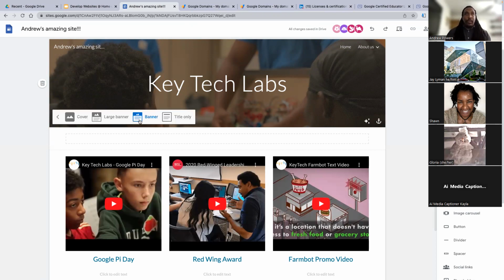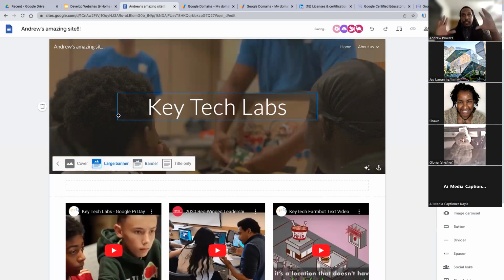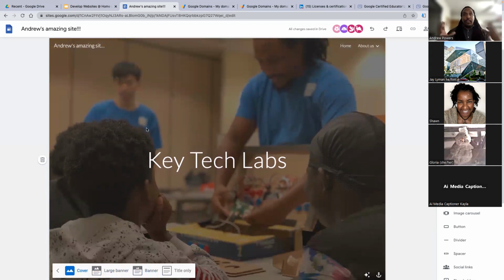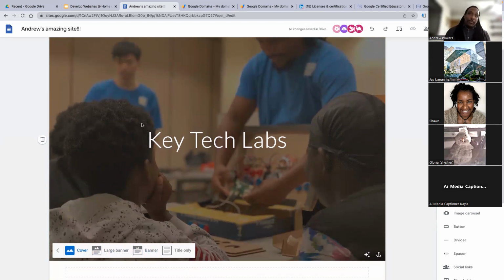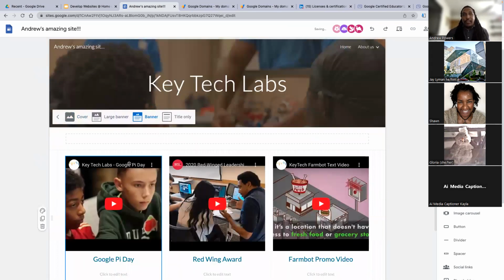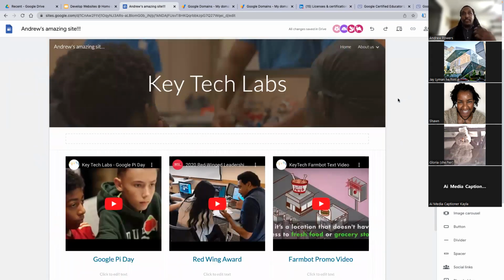Another thing you can do is you can choose your header type. This one's called a banner. You've all seen that. But you can actually make a large banner that takes that same image and resizes it to a larger scale. Or you can just have a cover, which is essentially the whole image. Whatever image you put there, it will choose the whole image and display it. I found that a lot of people like the cover look. I'm old school, so I guess I like the banner. But these are choices you have inside this web builder.